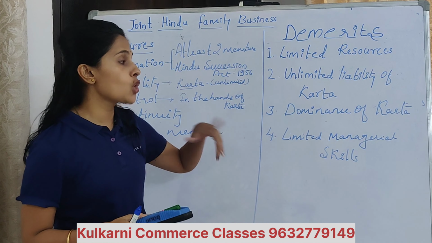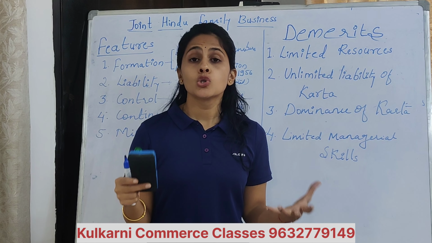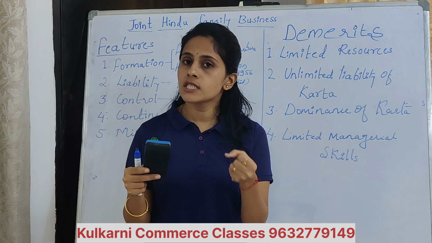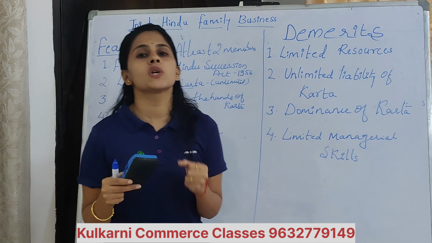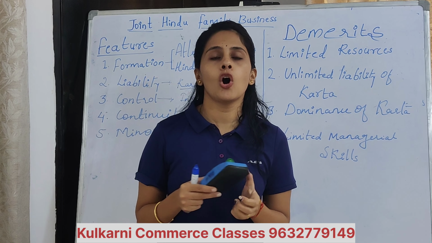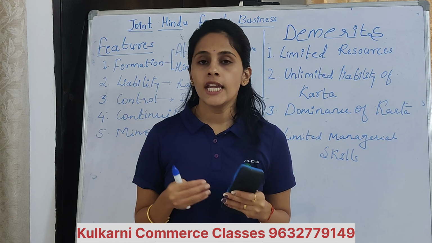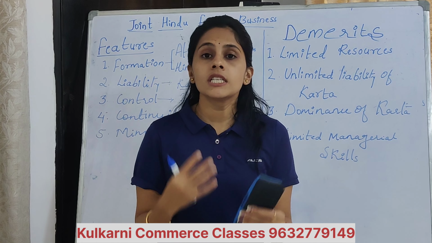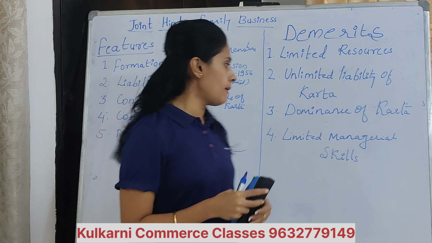Then third one is dominance of Karta. Dominance means what? He is taking all the decisions. So he is having that control over the business. All the decisions will be taken by him and other members must listen to his words. That will be called as dominance. He is not flexible or he is not ready to listen to the opinions of others. He will impose the ideas or he will impose the decisions on other members. That is the demerit of Hindu undivided family business.